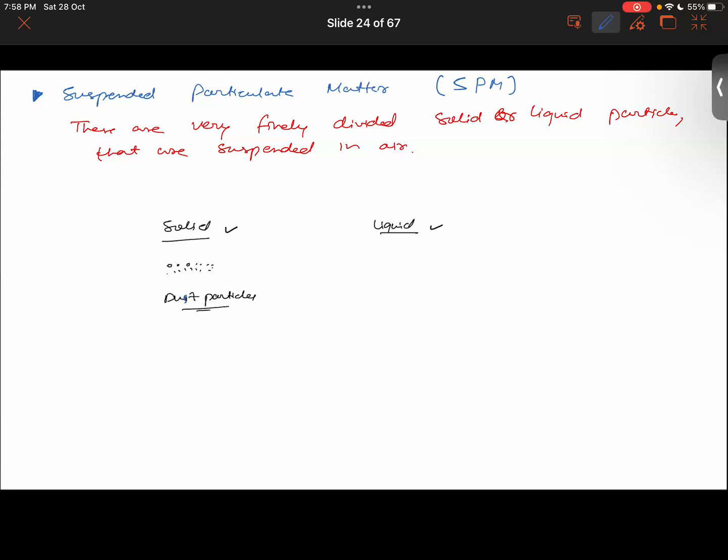By the blowing wind, that dust could be blown into the air, and very fine particles of the dust will basically remain suspended in the air, right?